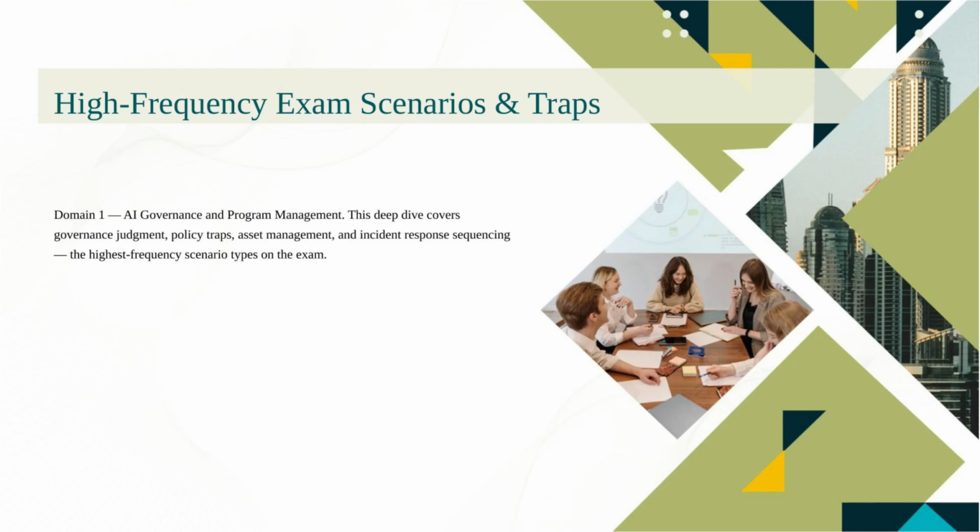You've learned the content. Now let's talk about how the exam actually tests it. Domain 1 scenarios are tricky because the exam describes a real business situation and asks what a governance-minded AI security manager would do, not what a developer, not what an auditor, not what a lawyer would do. You. In this video, we work through the most common scenario types, the traps candidates fall into, and the logic that leads to the right answer. Let's sharpen that exam mindset.